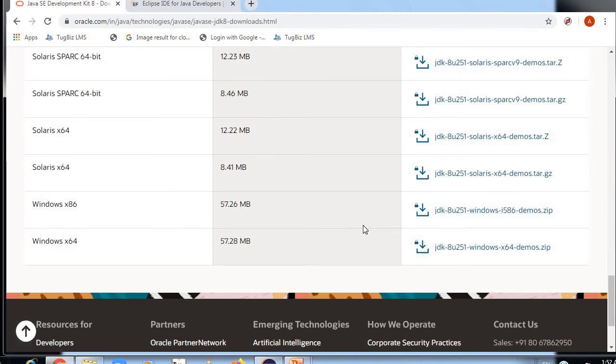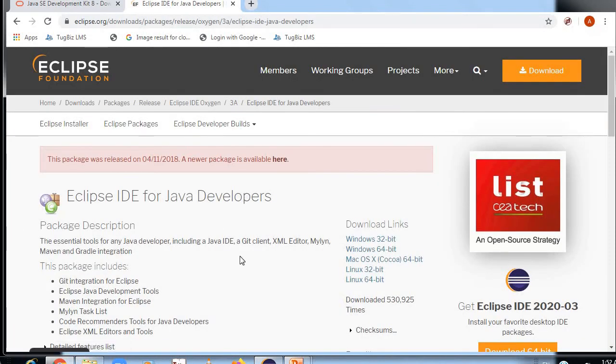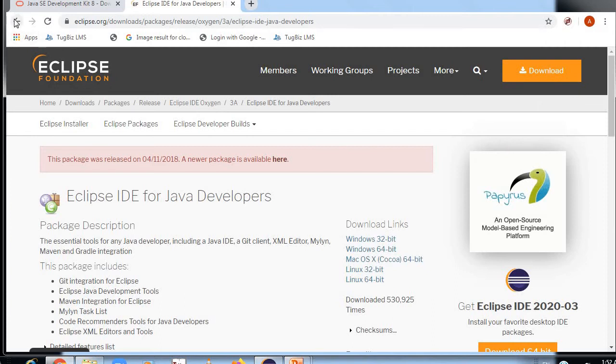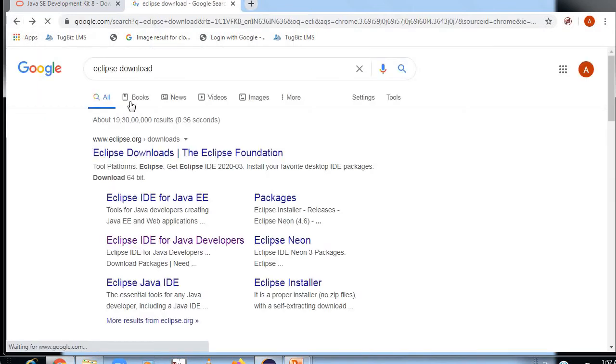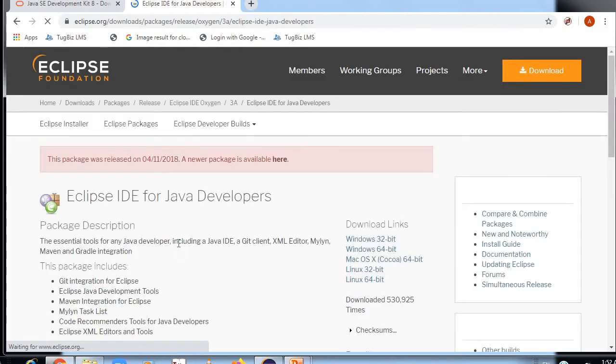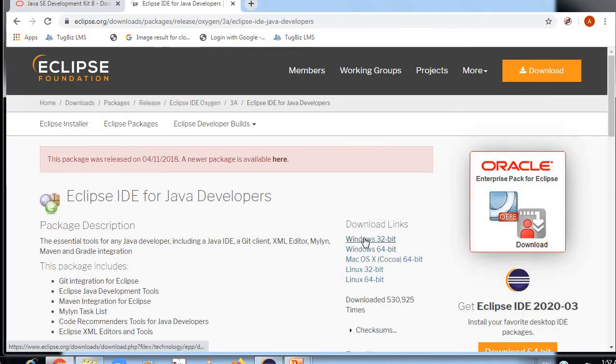Now after installing JDK, you need to install Eclipse. It's a platform. In Google you need to write Eclipse download, and then go for Eclipse IDE for Java Developers. You need to click over here, and then if you have 32-bit Windows, you can use the 32-bit version, and if you have 64-bit Windows, you can use the Windows 64 version.